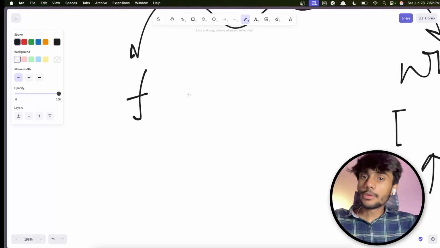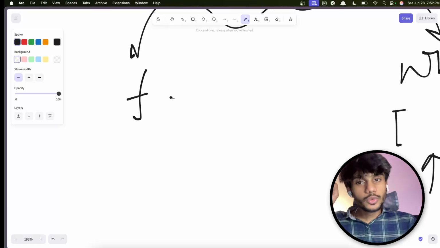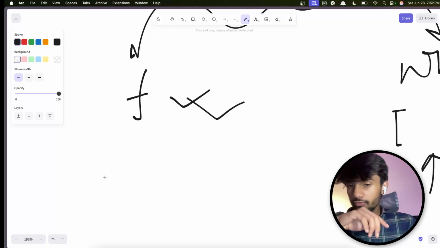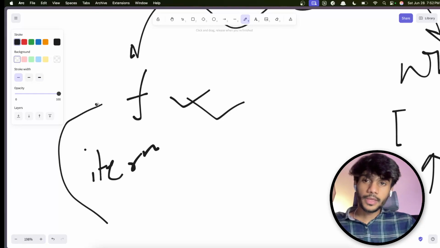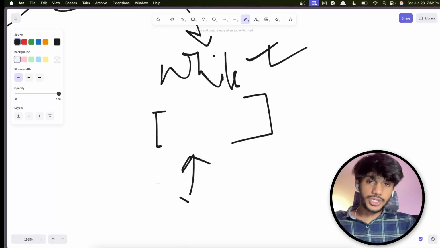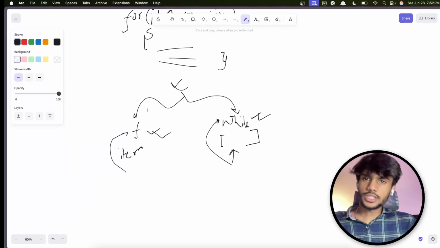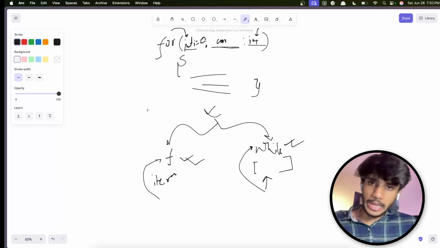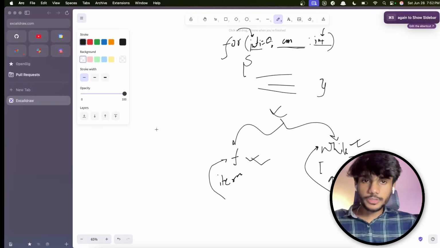And if I know the number of iterations, because I exactly specify start from here, end it here, jump these many times, then I use a for loop. So if we know the number of iterations, we use a for loop. And if there is a condition and maybe I don't know the number of iterations, I generally use a while loop. This is not generally taught, but I hope this much is clear.